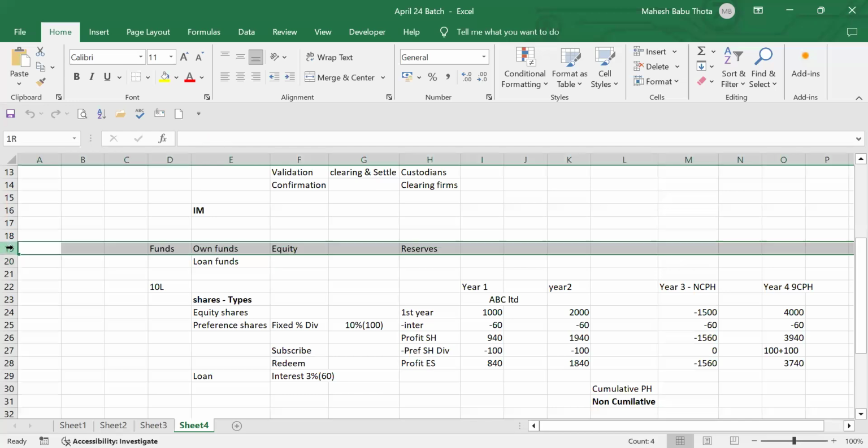Let's assume own fund. How are we actually selling the shares to the public as an equity shareholder or maybe a preference shareholder? When we are collecting capital in the form of equity share capital or preference share capital, how are we collecting the capital from the public or from different types of investors? We have high net worth investors, retail investors, and also institutional investors. How are we collecting these funds from them? By selling the shares. So basically, we have created shares and we are selling the shares.